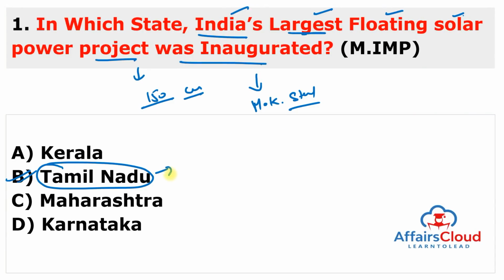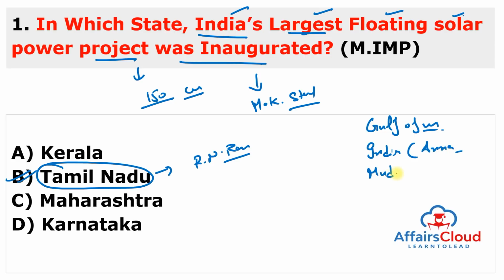Tamil Nadu Chief Minister is M.K. Stalin and Governor is R.N. Ravi. Very important national parks are there. Gulf of Mannar National Park is there. Indira Gandhi National Park is there, and it is also known as Annamalai National Park. And Mudumalai National Park is also there. And Guindy National Park is also there. Very important national parks in Tamil Nadu.